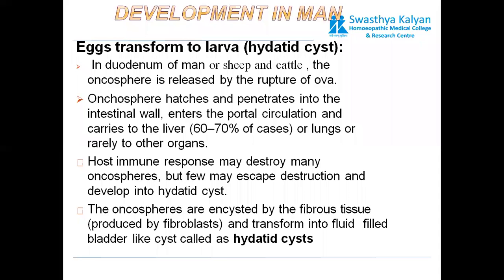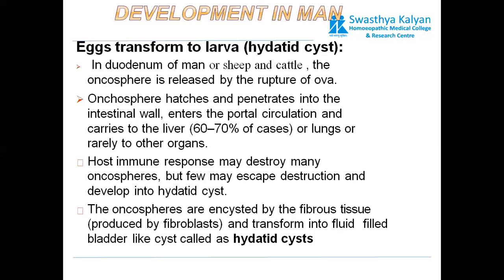Now let us look into the development of the hydatid cyst in man. The transformation of egg into larva. The first part, that is the duodenum of man or sheep or cattle, the oncosphere is released by the rupture of the ova, that is, the egg. The oncosphere hatches and penetrates into the intestinal wall, enters the portal circulation, and is carried to the liver in 60 to 70% of cases, or lungs, or rarely to other organs.